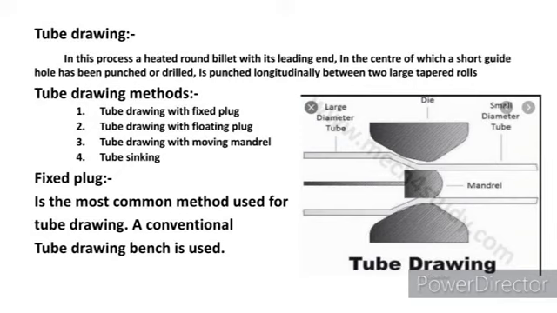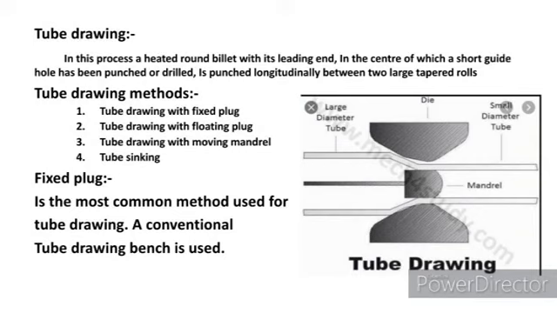First, fixed plug. It is a commonly used method to put a hollow or a hole in a metal rod. In the picture, the large diameter metal is placed at one end and moved to a die, and it becomes a smaller diameter tube.